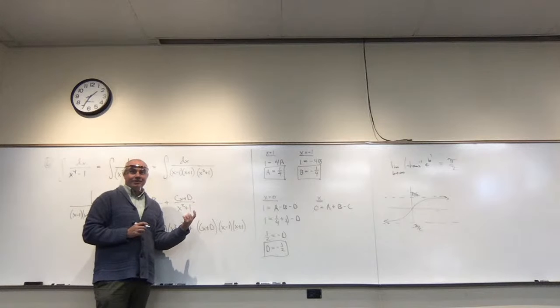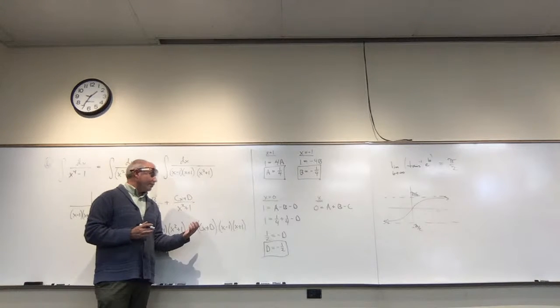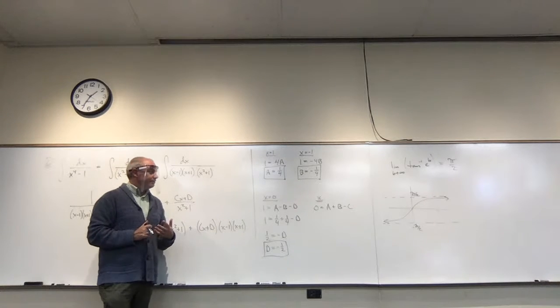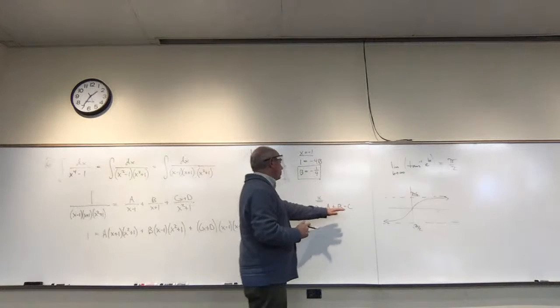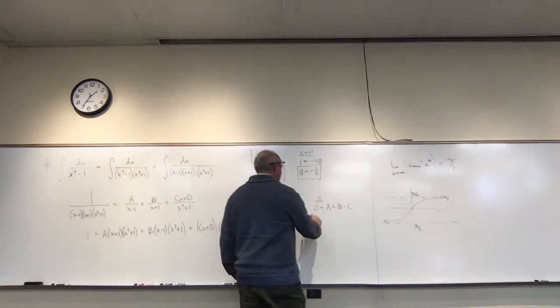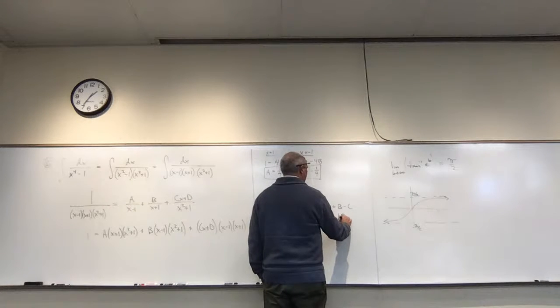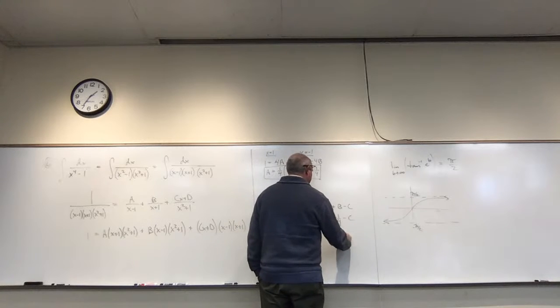But those cancel, so you just get no d's. Either way is fine, it's gone, and this is what we're left with. So 0 is a, which is a fourth, plus b, which is minus a fourth, minus c. So we get 0 equals minus c, and c is 0.